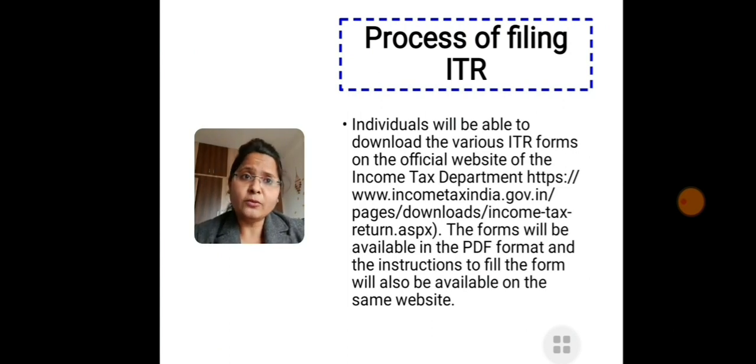Individuals will be able to download the various ITR forms on the official website of the Income Tax Department, that is https://www.incometaxindia.gov.in/. So this is the detailed address given for filing the ITR form in electronic form. The forms will be available in PDF format and the instructions to fill the form will also be available on the same website. If you go to this site and put in your PAN number, you are able to open your account and get the details filled in by the organization where you are working.